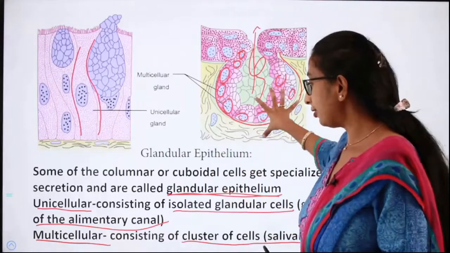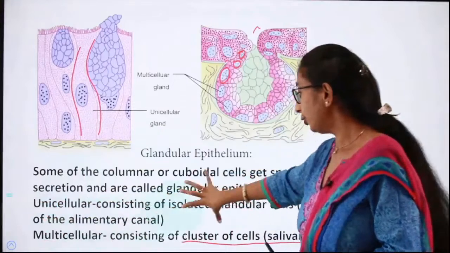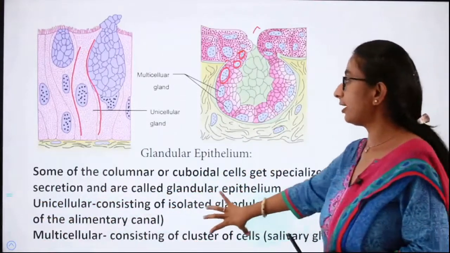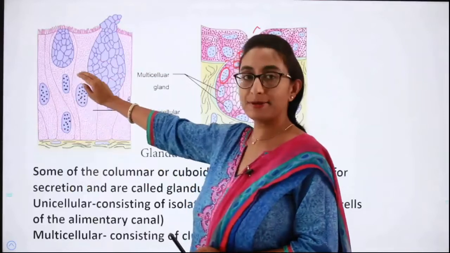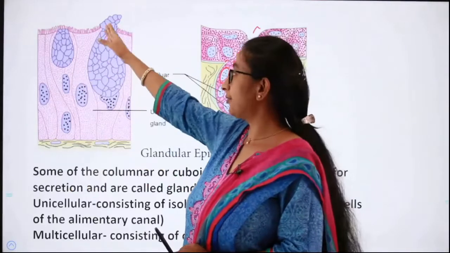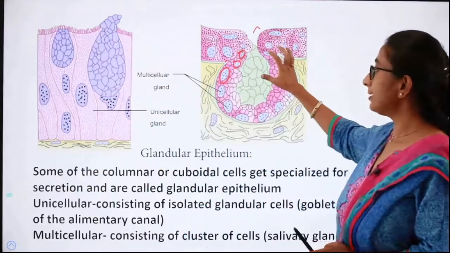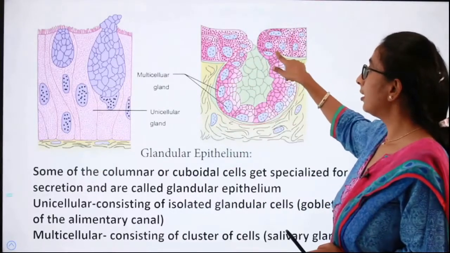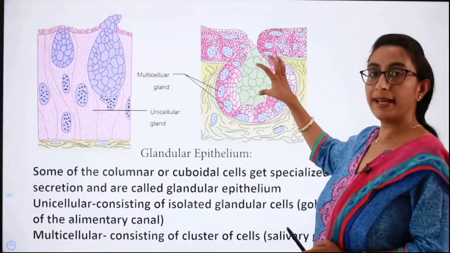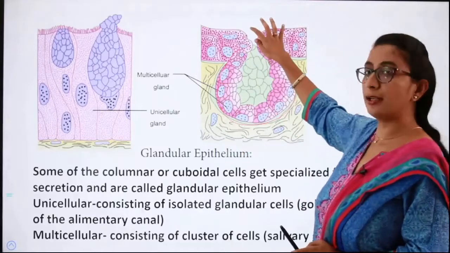So under glandular epithelium, we have unicellular and multicellular. Unicellular means a single cell produces the chemical substance, and it releases it. Whereas in multicellular, a group of cells specialized for that function produce the enzyme and release it.